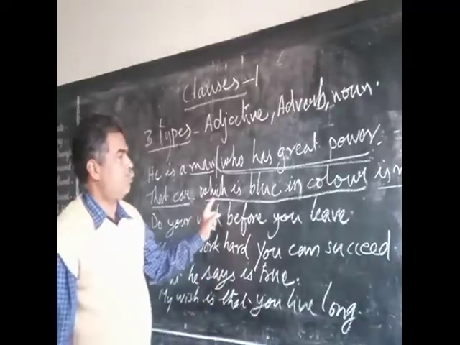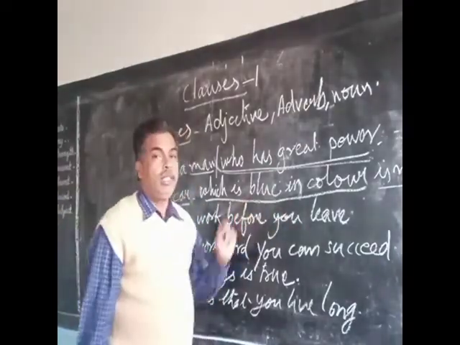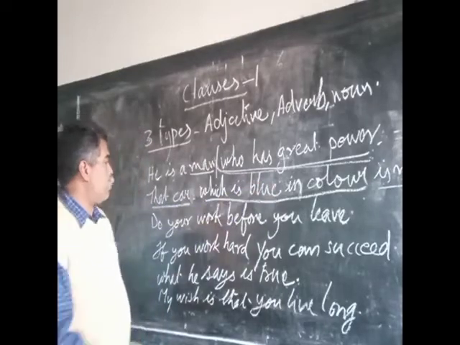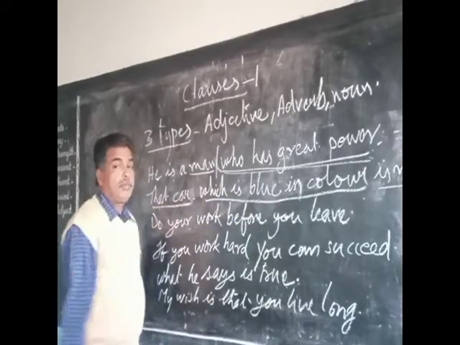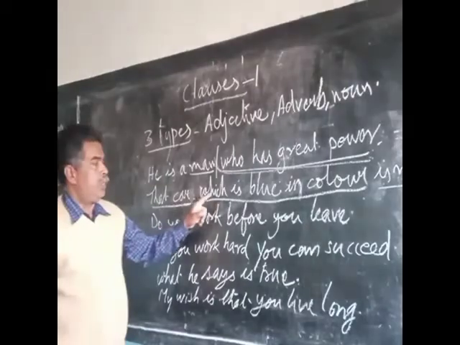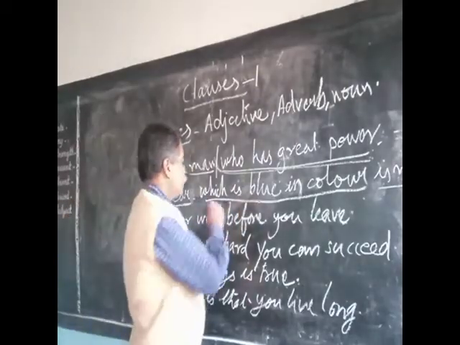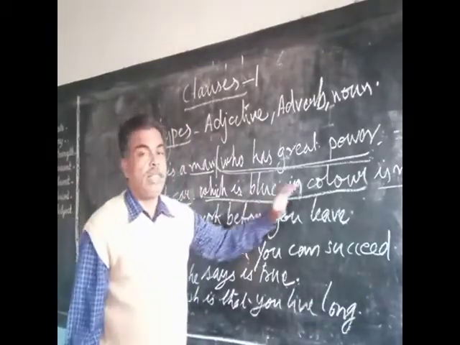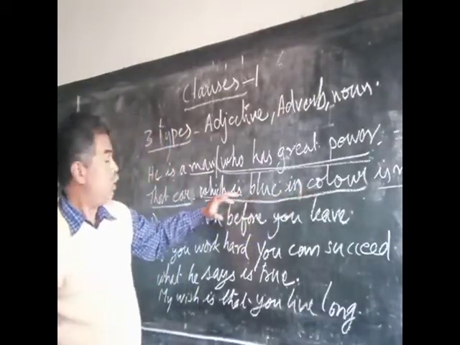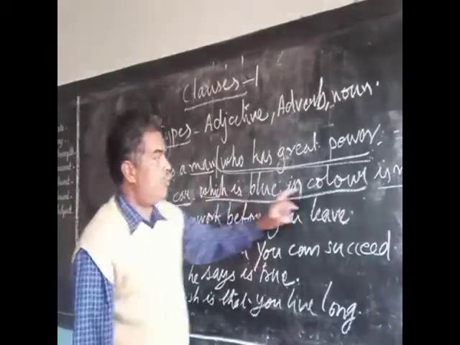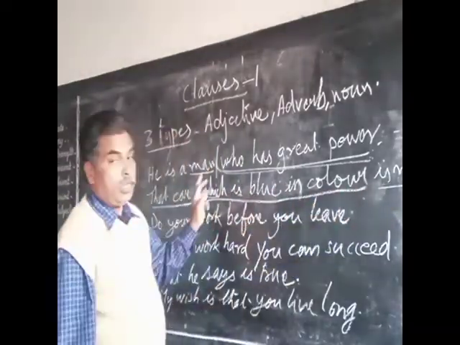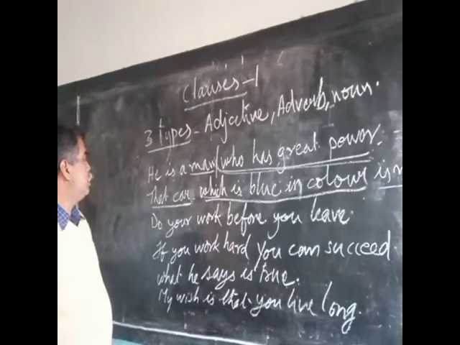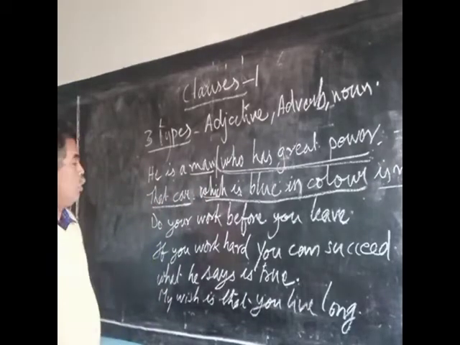Now this particular clause, which is blue in color, is giving extra or additional information about the noun car. Subject, finite verb. So it is a clause. The car is mine, pointing to that.